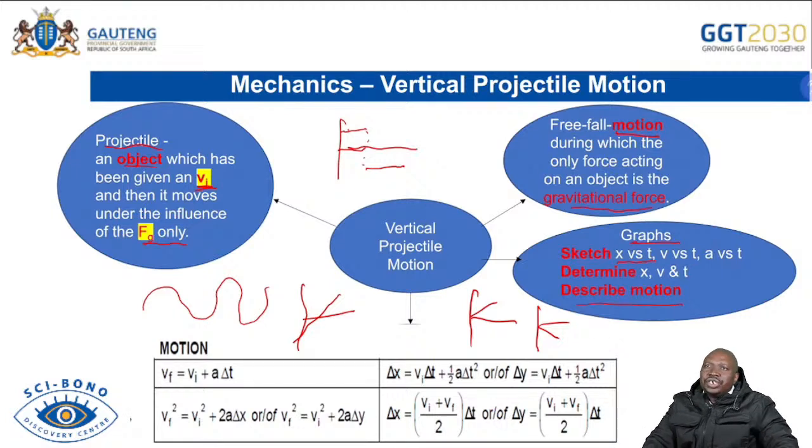Remember, we have 4 equations of motion that we are going to use. I hope by now you have them. They are on the data sheet, so you don't have to worry. The main thing is that you will be informed by the data collection. Please, always before you answer the question, do data collection so that you collect data that will tell you which formula will help you answer the question that you will be asked.